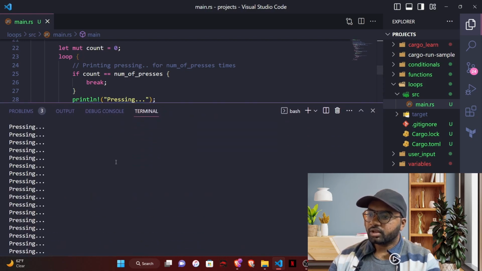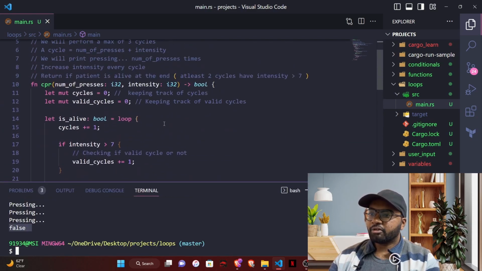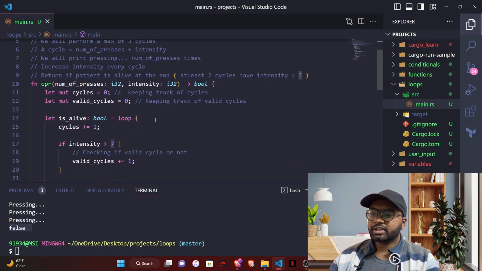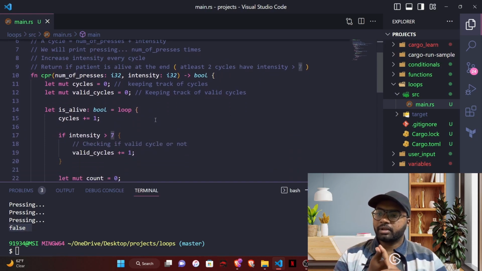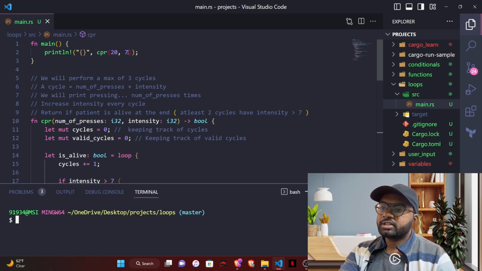It printed pressing a lot of times, because we have 3 cycles. For each cycle it will print 20 times, so we have a lot of pressing, and at the end it's saying false. Why? Because we have passed initial intensity as 7. So for the first cycle the initial intensity is 7, for the next cycle it should be 8, and the other cycle it should be 9.